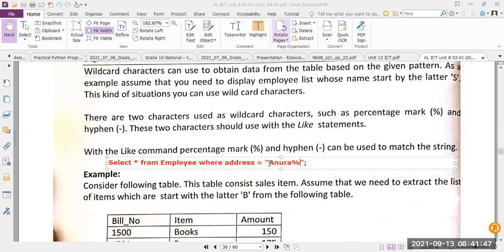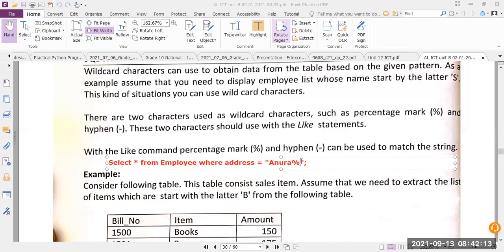That means it has to start with ANURA, and the rest can be anything. So in cases like this, I can use the wildcard. If I don't know the exact match, wildcard can be used.